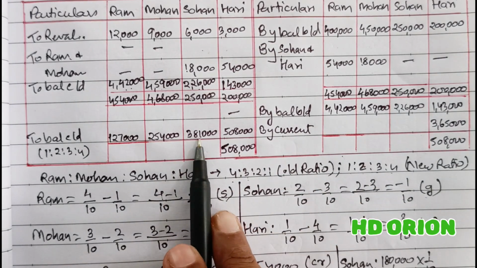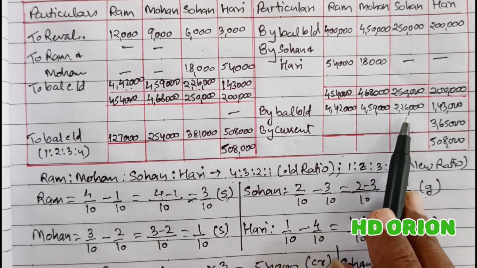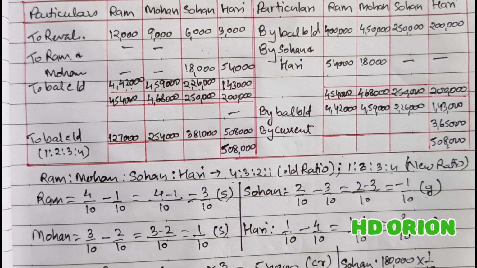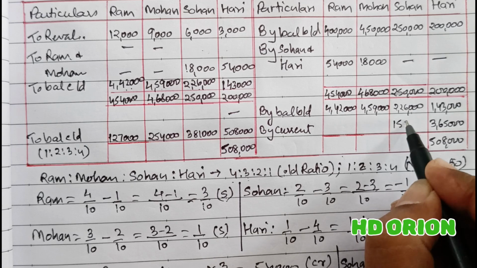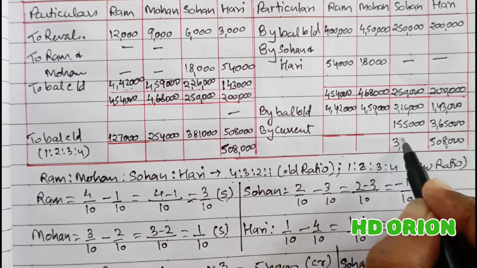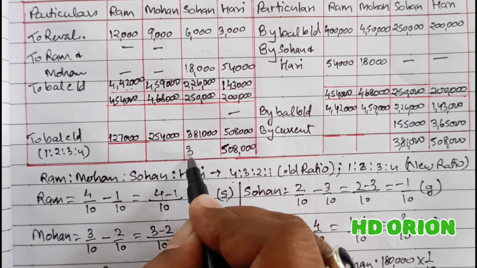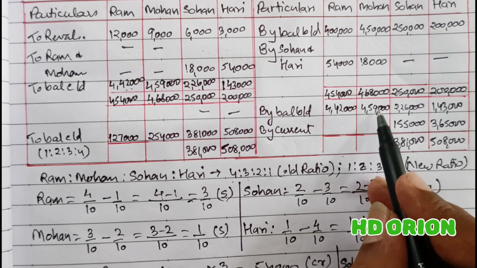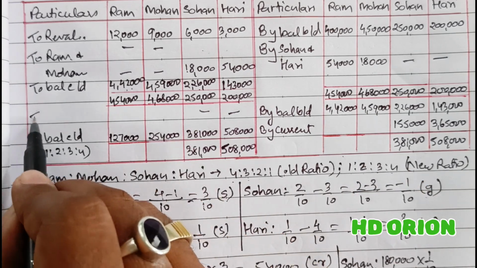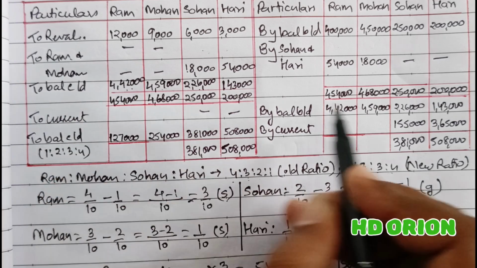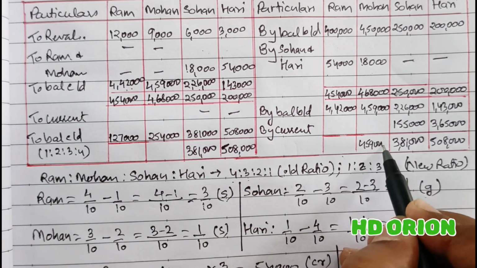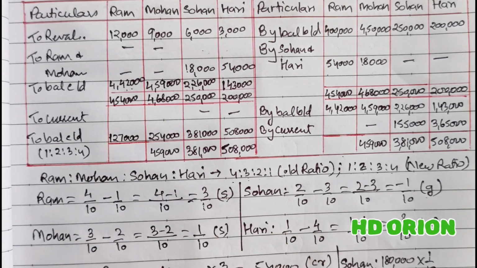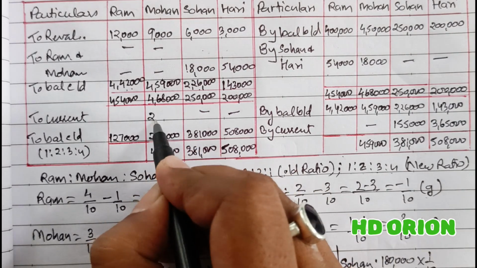And here also for Sohan, debit side is heavy, and therefore we will get an amount here for Sohan as debit balance. It is 1,55,000. Then only it will be 3,81,000 grand total. But for Mohan, you see, credit balance we will get here. So we will write here to current account. And here the amount will be rupees 2,05,000.